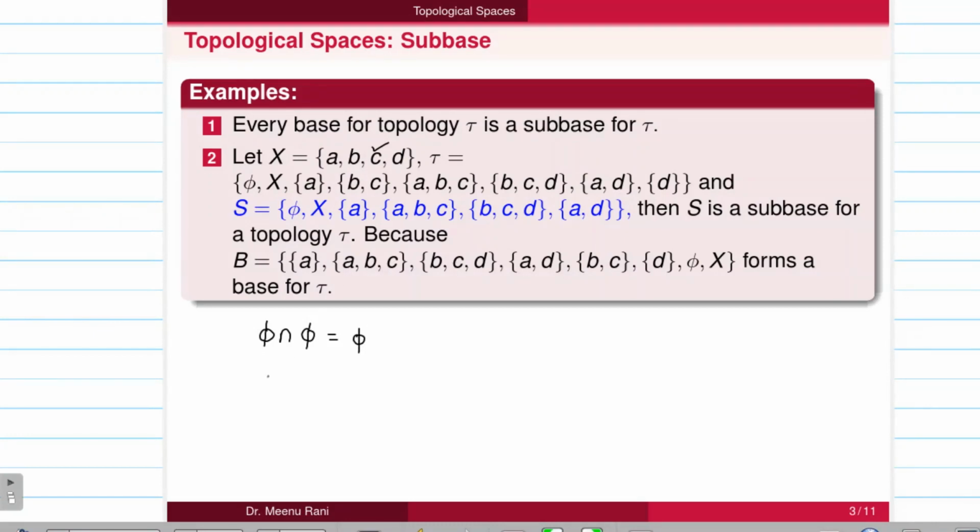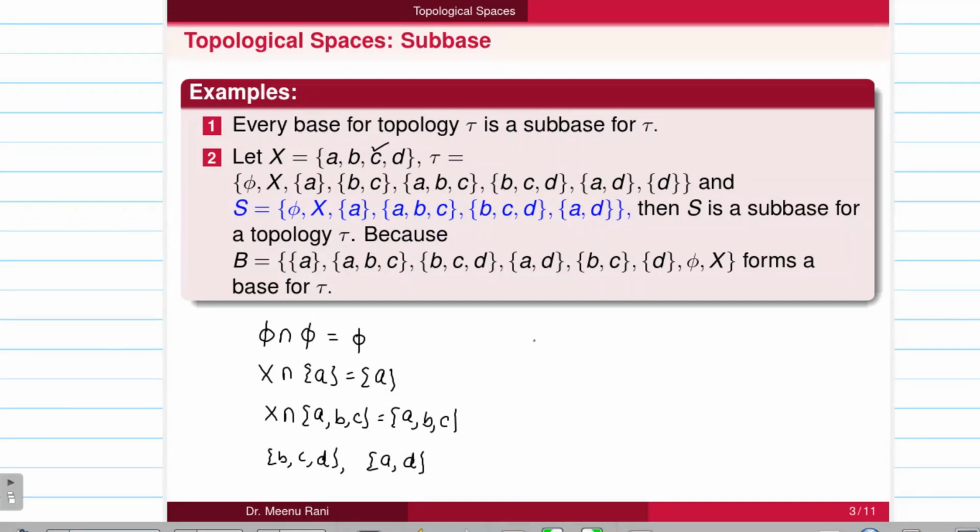This belongs to B. If I take X intersection with A, it is A. We can take intersection with A also, that is only A. Then we can take intersection with ABC, it is ABC. If I take BCD intersection with X, it is BCD. If I take X intersection with AD, then it is AD.